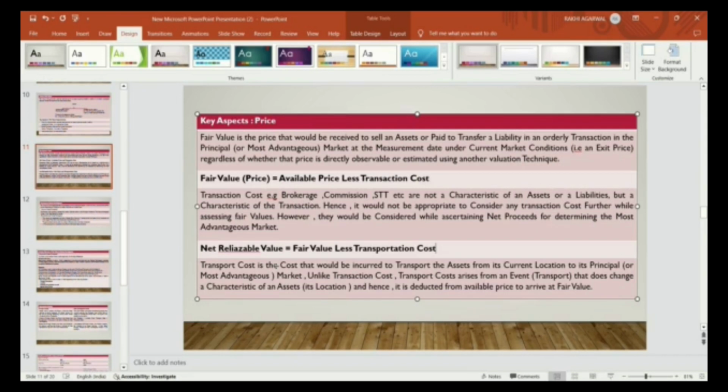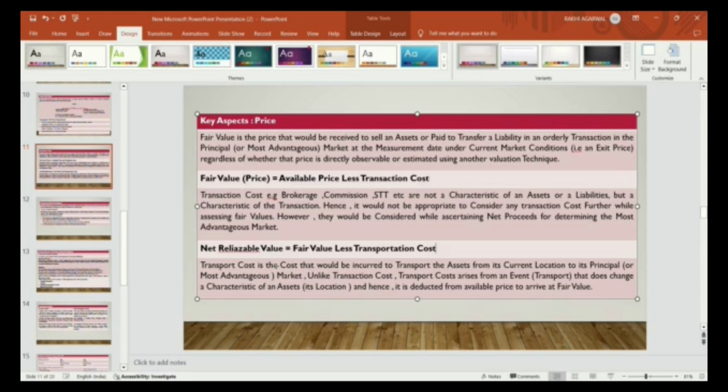So fair value means whatever the price available less the transaction cost. That is the fair value, because if you recognize at an available price, that is not the proper fair transaction. Suppose in order to bring wheat from the farmer's place to a consumer place, lots of middlemen are in between.